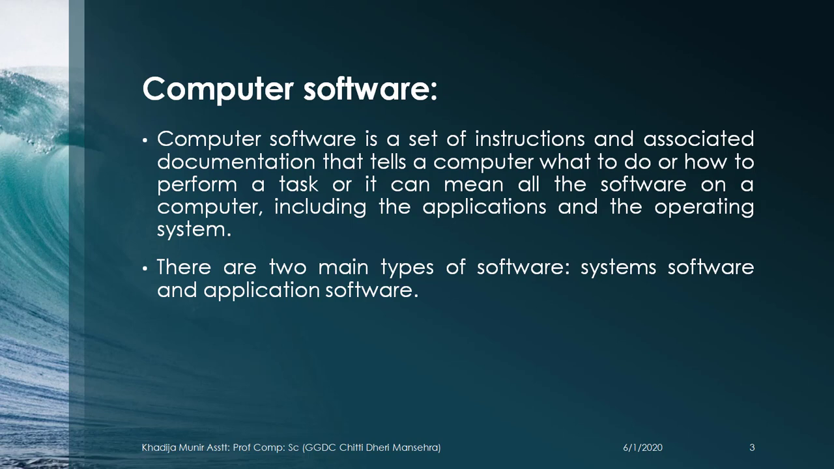Computer software is a set of instructions and associated documentation that tell a computer what to do and how to perform a task, or it can mean all the software on a computer, including the applications and the operating system. There are two main types of computer software: system software and application software.